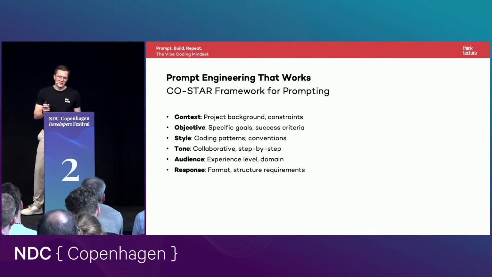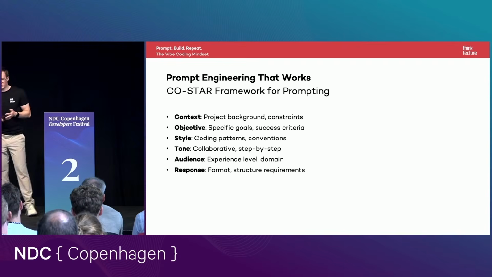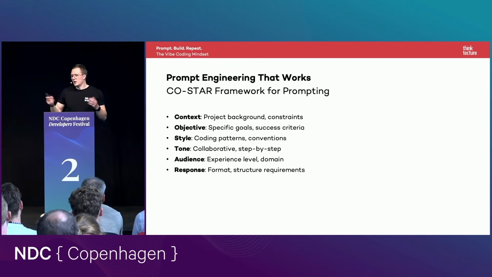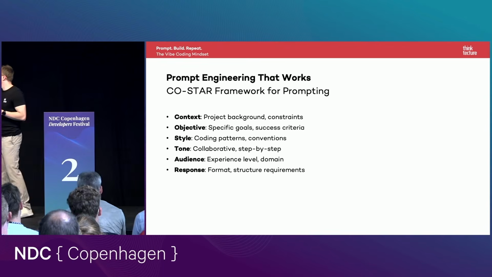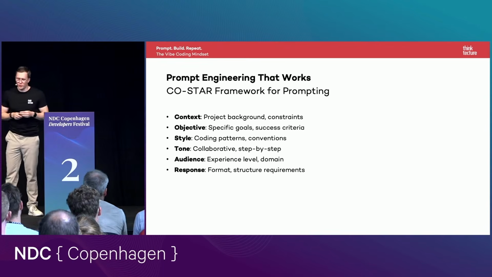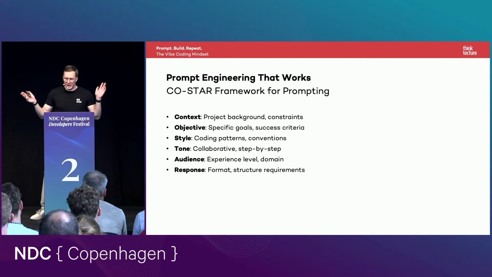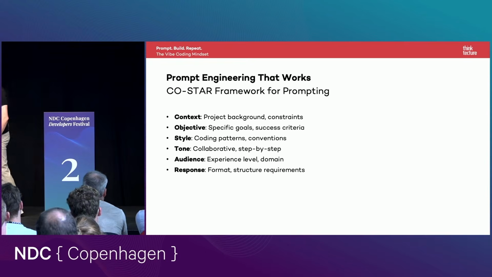And then we have style, tone, audience, and response. So style, tone, audience, and response are already defined in your custom instructions because they tell the LLM how the code should look, in which patterns the reasoning model should work, the experience level, like you are an expert in Angular, and also the format and structure requirements.